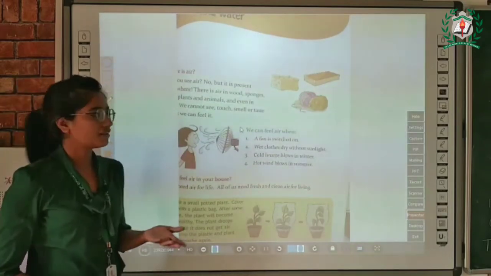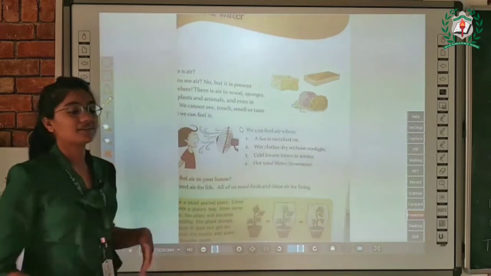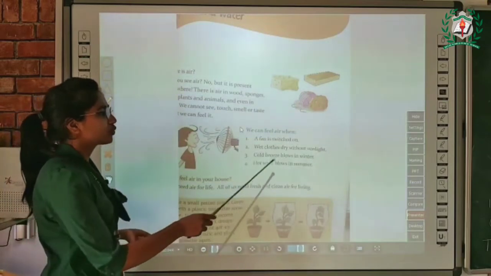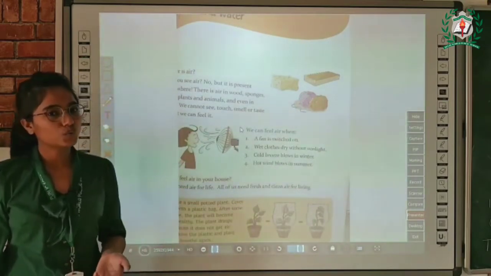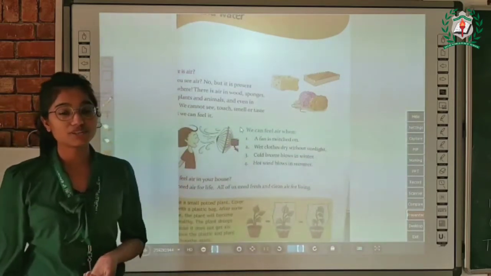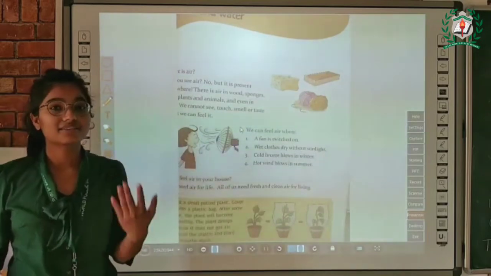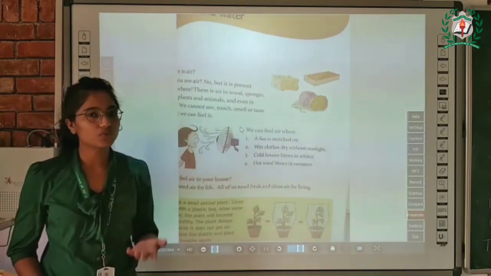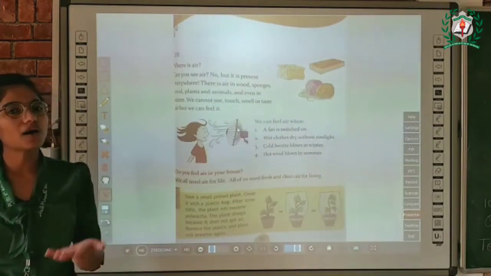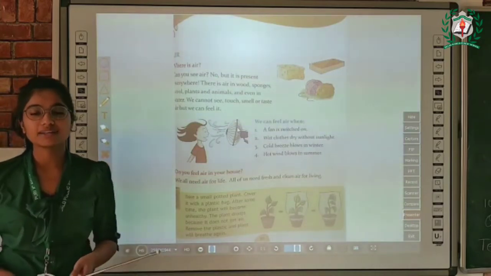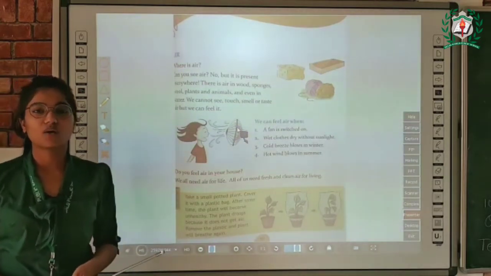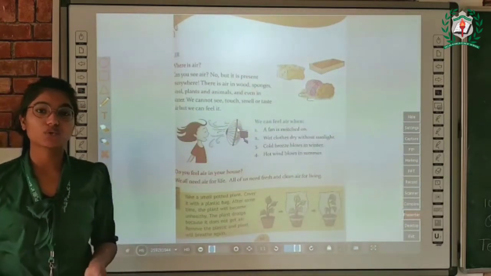Next, we can feel air when our wet clothes get dried without sunlight. Next, we can feel the cold breeze that blows in winters. And we can also feel the hot wind that blows in summers. So all these things tell you that you can only feel air, right? So students, in our life, we all need air. We all need clean and fresh air. Whether it is animals or plants, we all need clean and fresh air for living.